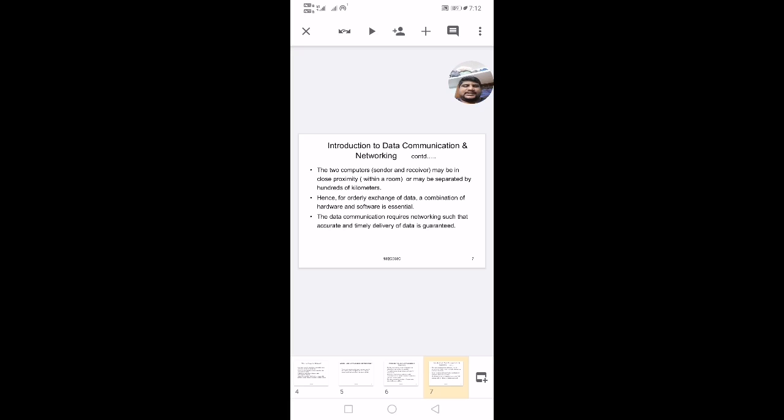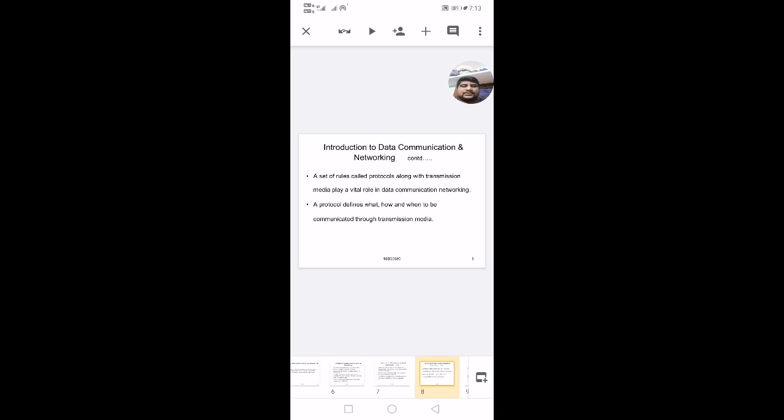What does data communication require? The accurate sending of the data and timely delivery of the data, meaning there should be no misarrangement of the bits, and timely delivery, otherwise we cannot get the data. Whatever data we send is what we receive. The timely delivery of data also plays a crucial role. So a set of rules called protocols, along with the transmission media, plays a vital role in data communication networking.